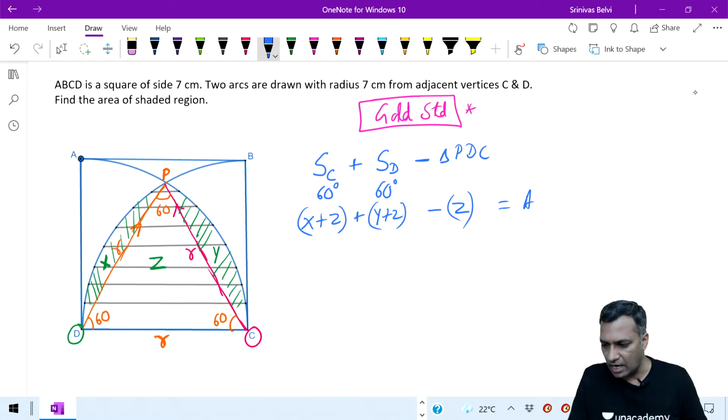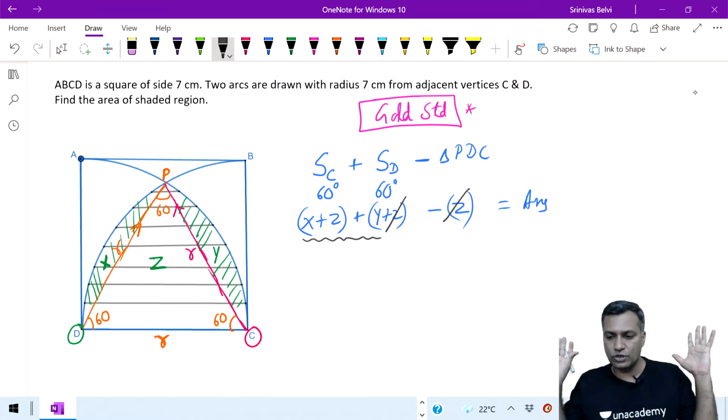Now this becomes my answer. How does this become my answer? Because Z gets cancelled with Z. All I wanted was X plus Y plus Z. This is how I go about this particular question.